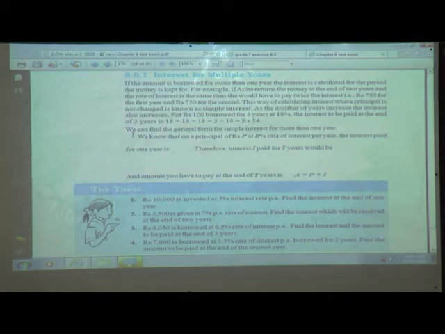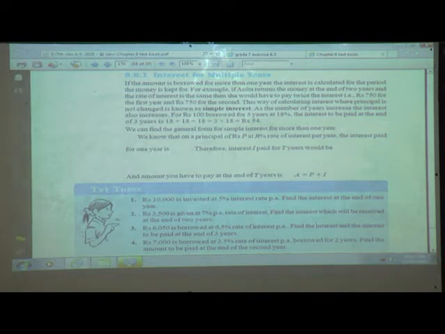Now we will see here, we can find the general form for simple interest for more than 1 year. So we are learning interest for multiple years, more than 1 year. So we know that on a principal of rupees P at R% rate of interest per year, that is 1 year, the interest paid for 1 year is what?